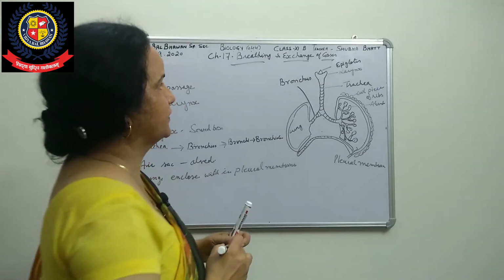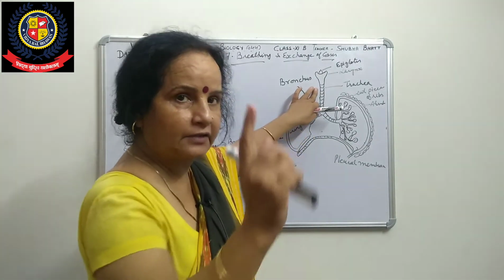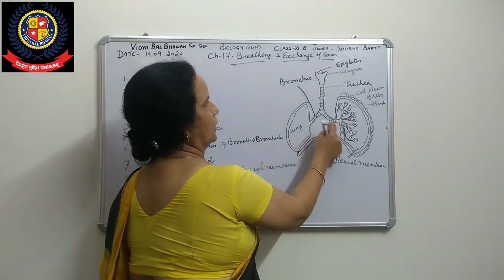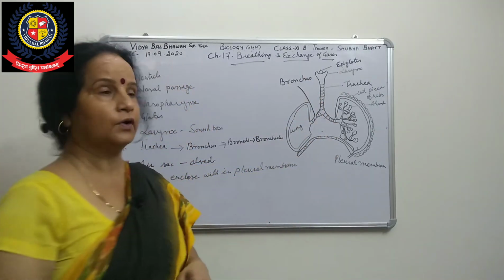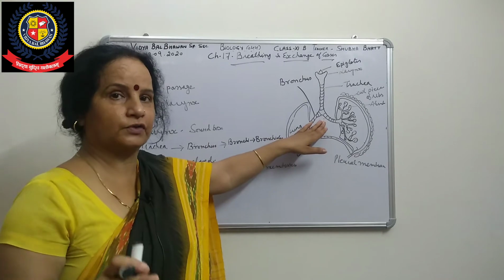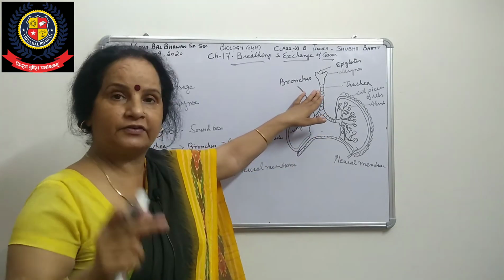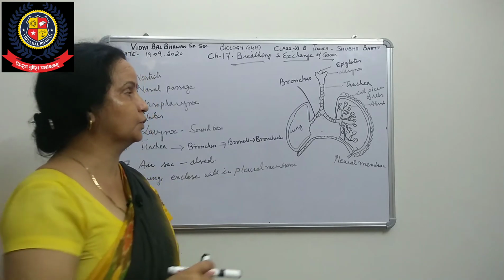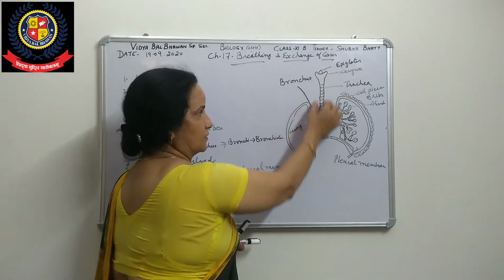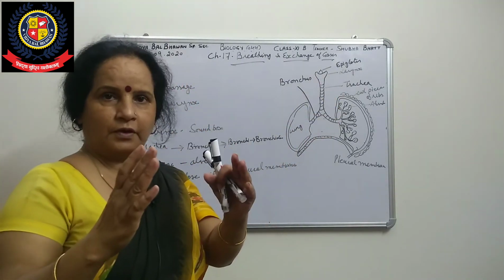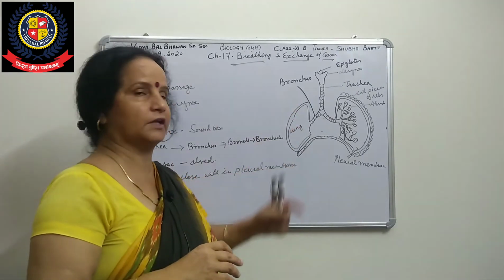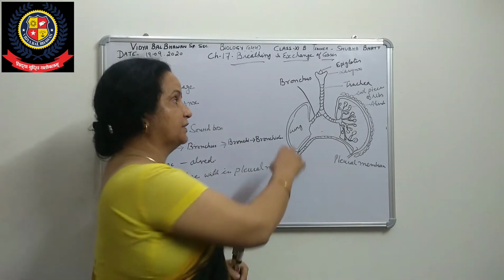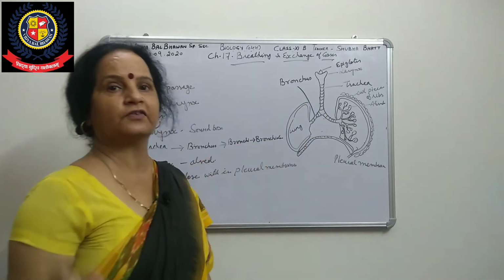Now you can see that the trachea is covered by rings, made up of cartilaginous rings. Why is it covered by these rings? This question also comes in class 10th. The rings are very important because they keep the trachea stiff and erect even when air is not there. Otherwise it would collapse if these rings were not there.